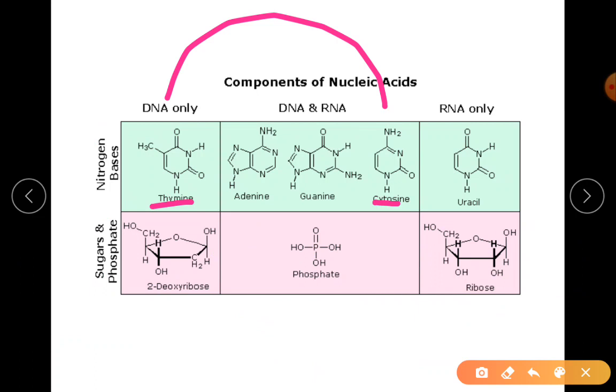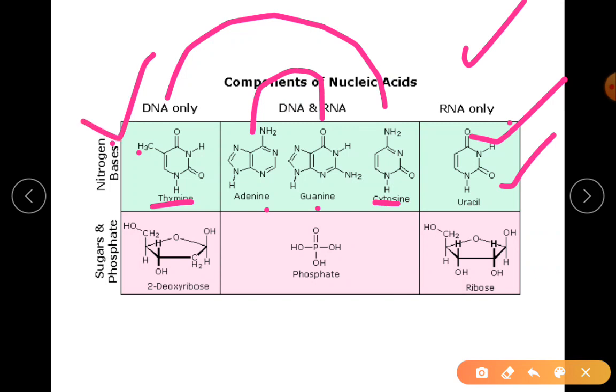Then there is adenine and guanine; if you observe here, there are two rings. This is for RNA: uracil. The reason we have kept them in two different boxes is that in RNA you will find uracil and in DNA you will find thymine.